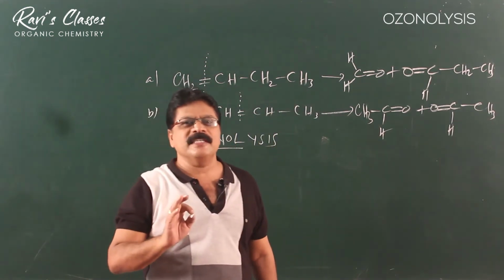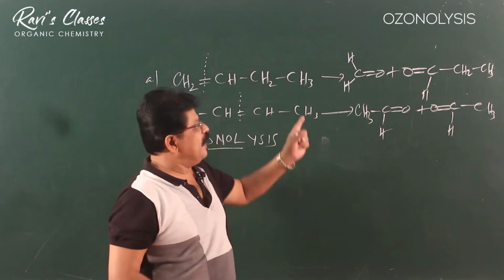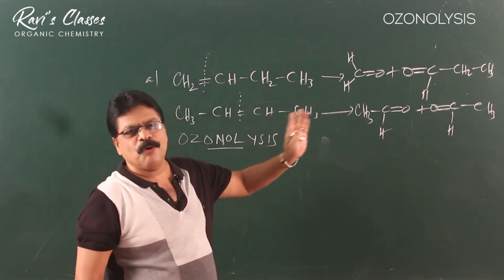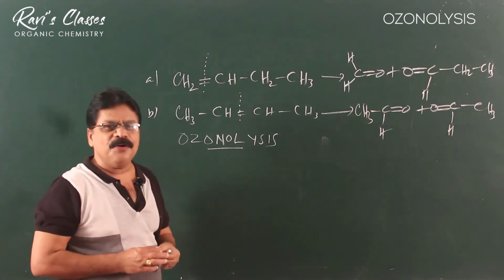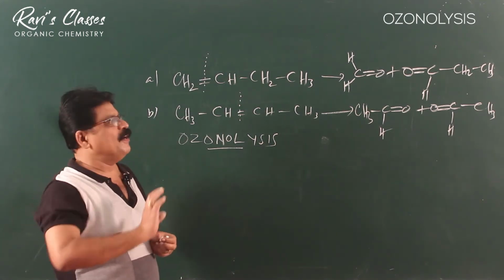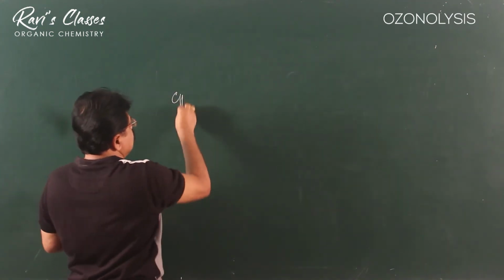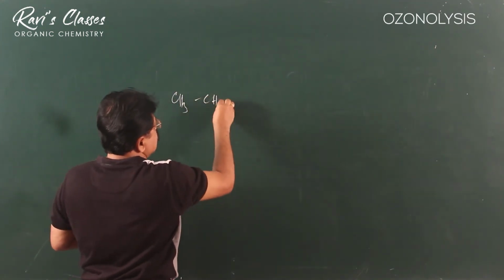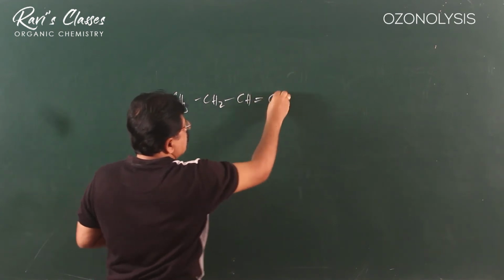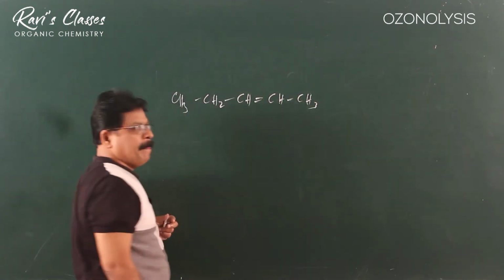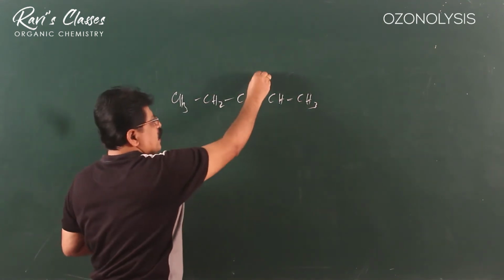In an ozonolysis reaction, wherever there is a double bond, it will break and you get double bond O, double bond O. So for any organic compound, we can easily find out the product of ozonolysis. Look at this compound, CH3, CH2, CH, double bond CH3. What is the ozonolysis product?